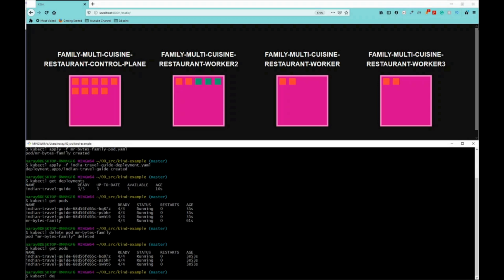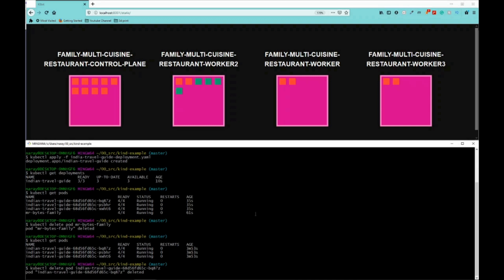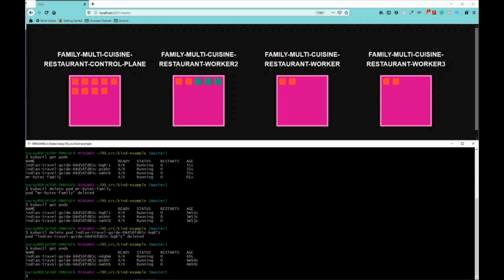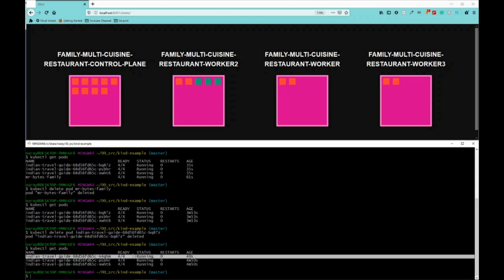Same command, kubectl delete pod, and let's take any pod created by the deployment and delete it. As you see now, the pods are still 3 replicas. So we deleted this pod. Let's again query the cluster to see what are the pods that are available. As you see, that pod is not available anymore. So instead we have a new pod that got created only 45 seconds ago.